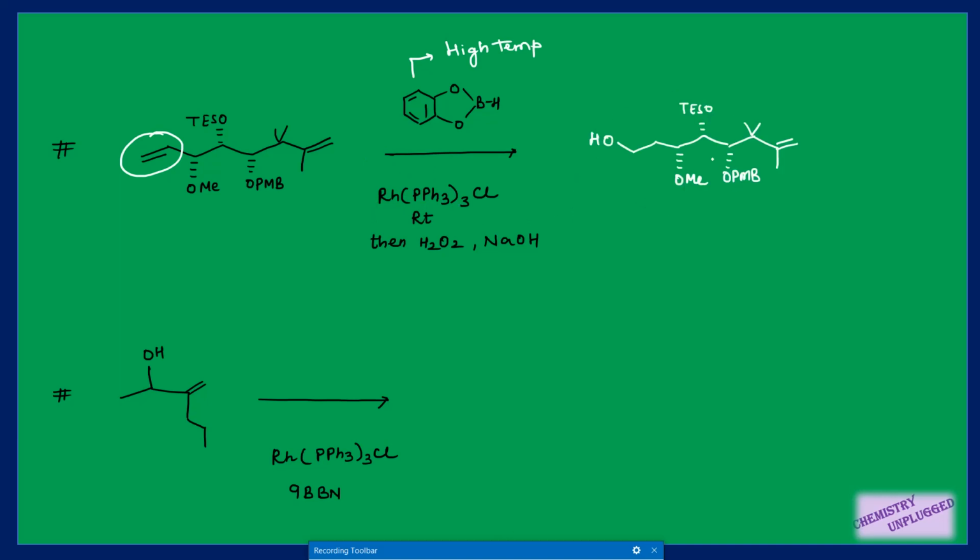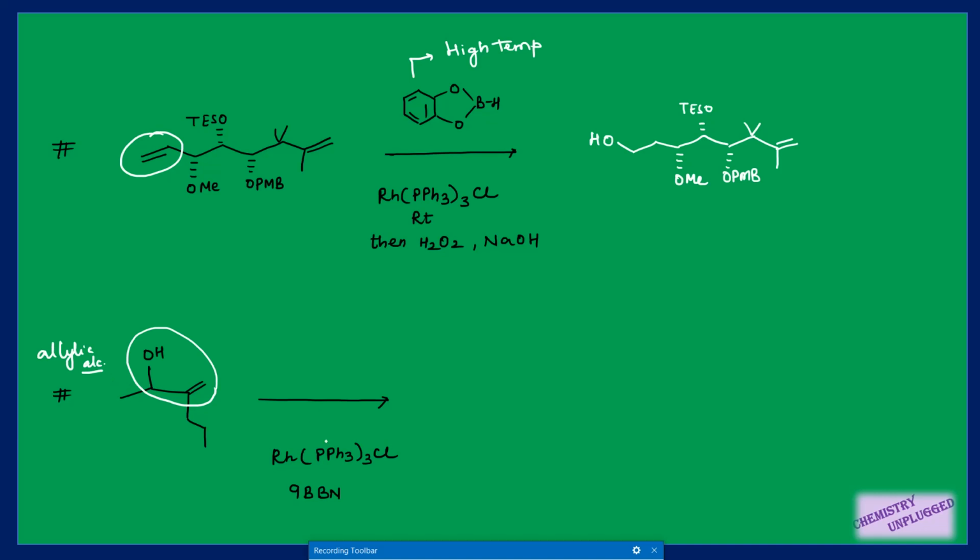So we will get this product, right? Because we are using H2O2 and NaOH in the reaction, this boron part is converted into OH. We will see how we can convert organoboranes into different types of functional groups a little bit later. Then we have a different type of example in which we have an allylic group present. This is your allylic alcohol.